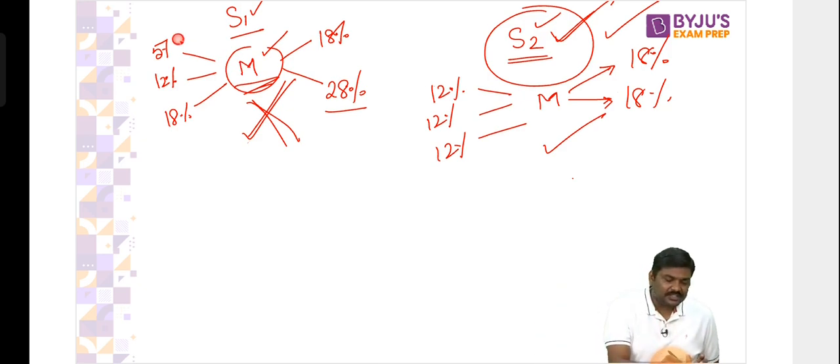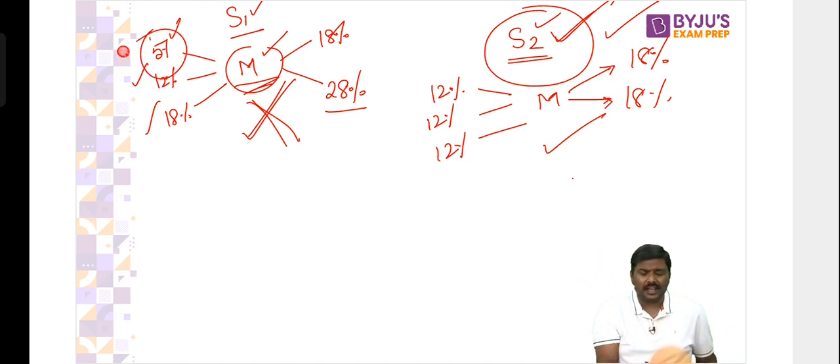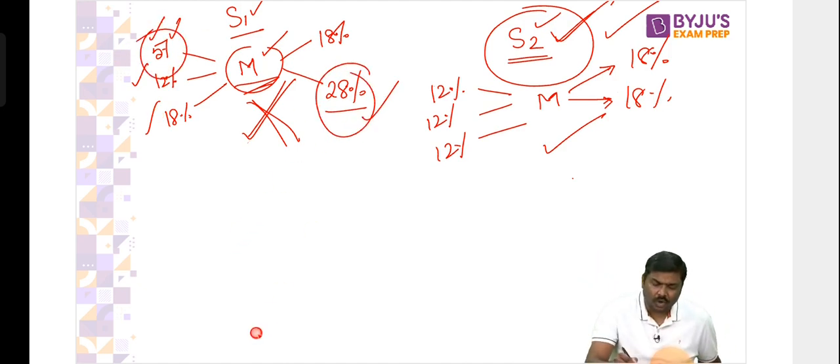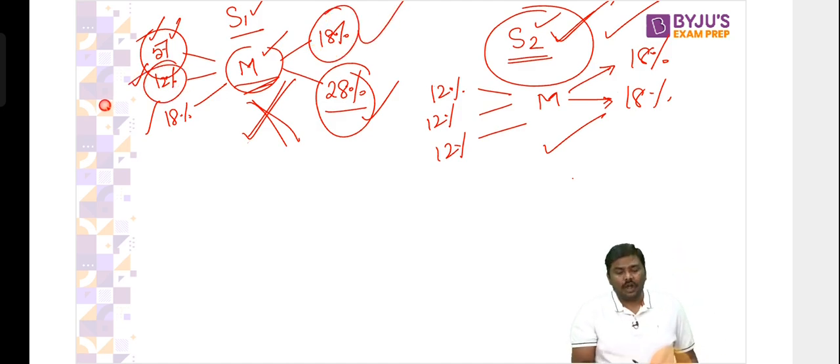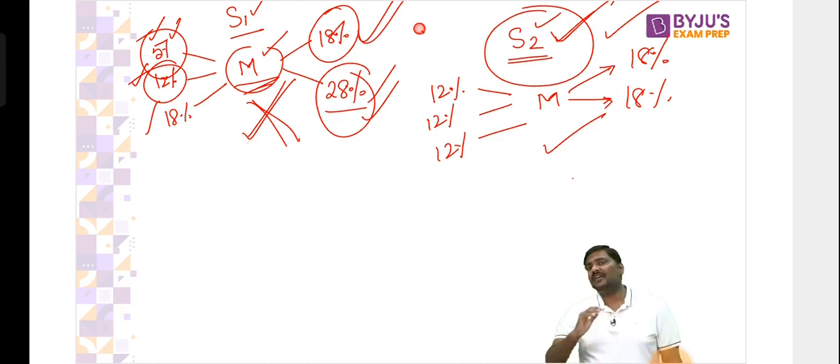Why? Imagine you purchase 3 raw materials. Now you'll have to keep on proving to the tax official that, sir, when I purchased this raw material, I used it to manufacture the 28% good also, the 18% good also. I've used the 12% raw material here also. You'll have to keep on providing all the documents to the government official. Some of you say, sir, I will not provide government officials the documents. What will they do? Simple idea.